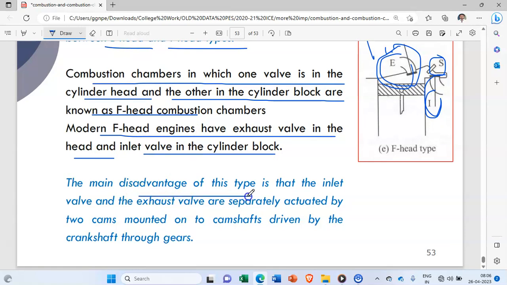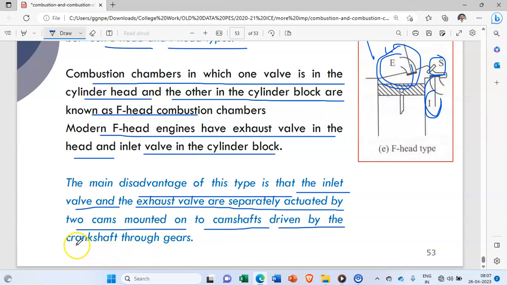The main disadvantage of this type of engine is that the inlet valve and exhaust valve are separately actuated by the two camshafts driven by the crankshaft through the gears. So this is the disadvantage. So we require here two camshafts. Okay, and that is the disadvantage.